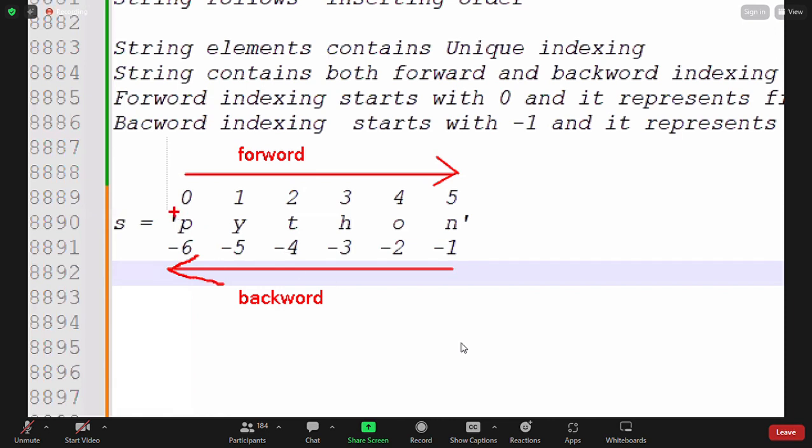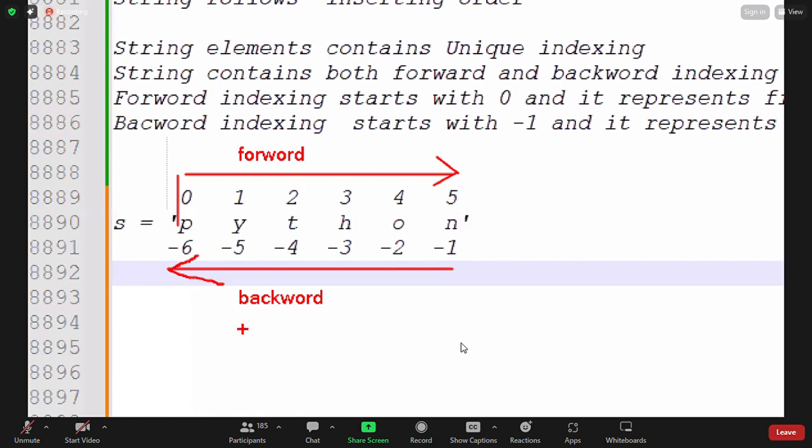String follows the insertion order: whatever order we give, the same order is stored in memory. Every string element contains a unique index, no duplicates. The string contains both forward indexing and backward indexing. Forward indexing starts from 0 and represents the first element of the string. Backward indexing starts from -1 and represents the last element of the string.